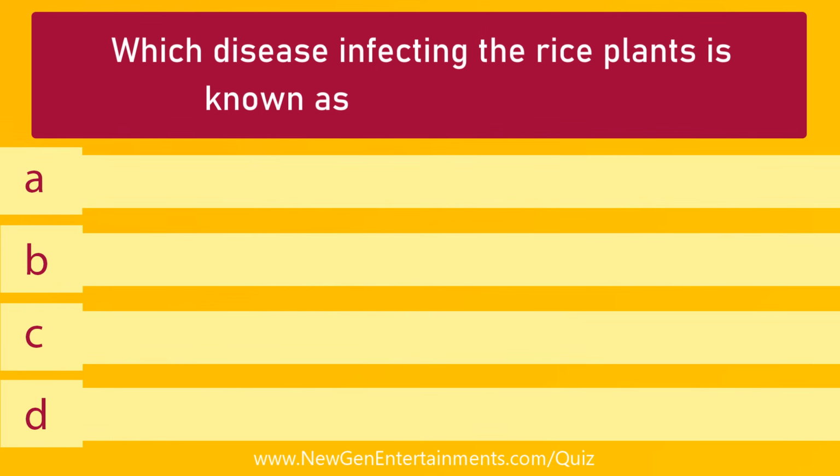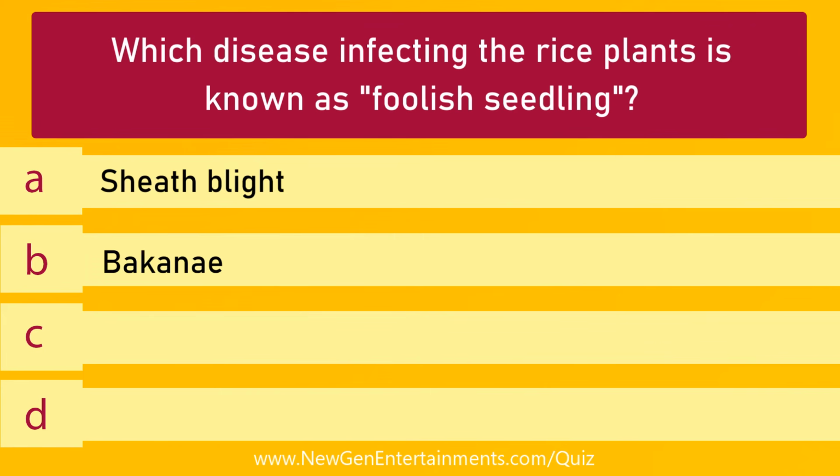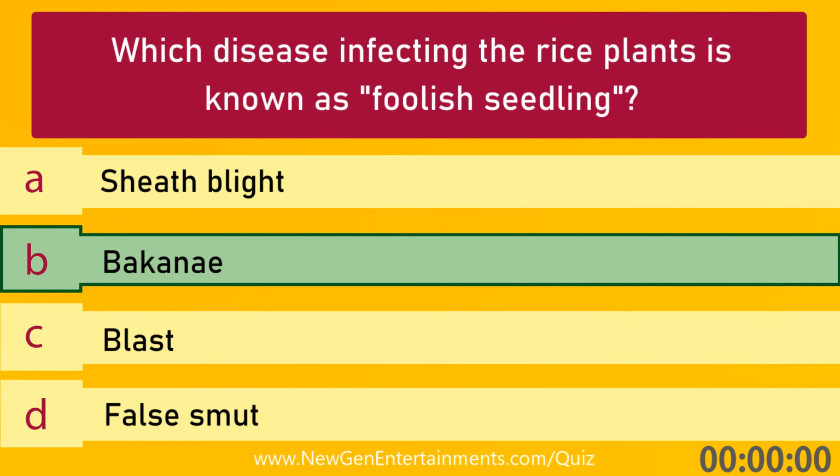Which disease infecting the rice plants is known as foolish seedling? Options are A. Sheath blight, B. Bakanae, C. Blast, and D. False smut. Answer is option B. Bakanae.